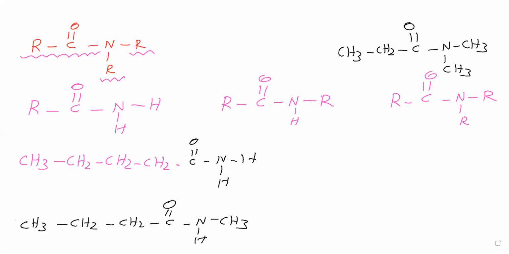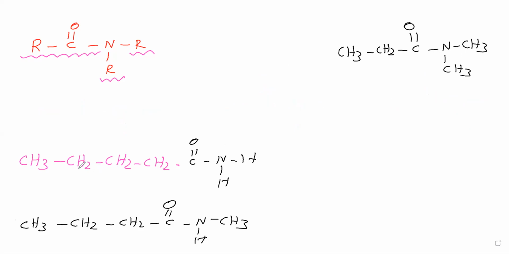Now how to name this primary amide, secondary amide and tertiary amide, that we will see. In this compound, first we will select the parent chain. The parent chain is this one. This N is not having any groups, only hydrogen is there. Therefore, we can go for this N.